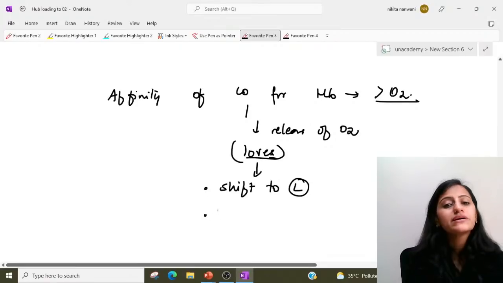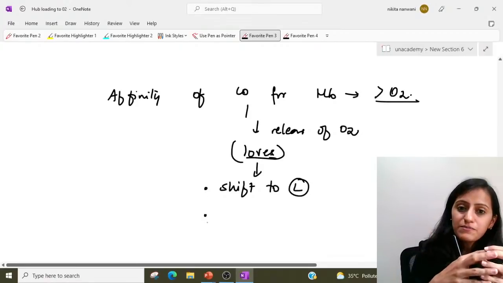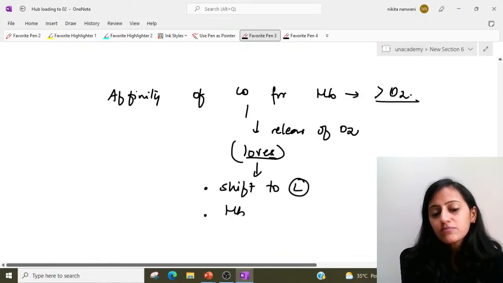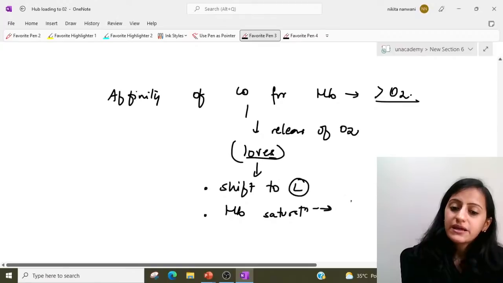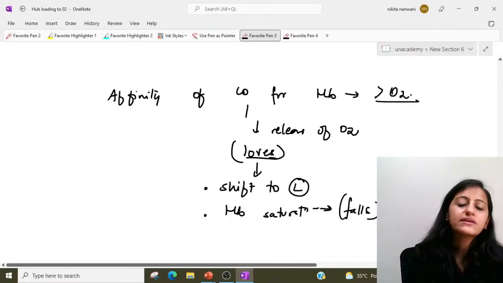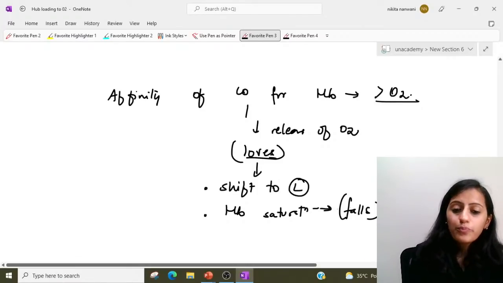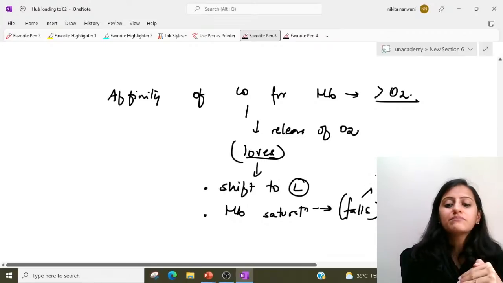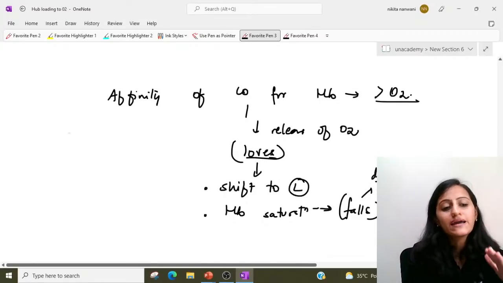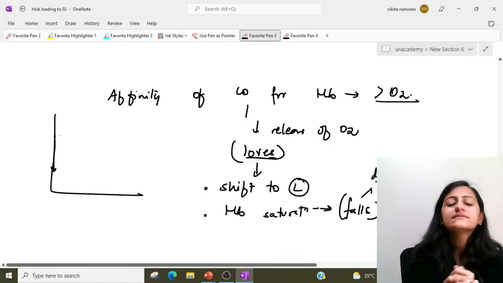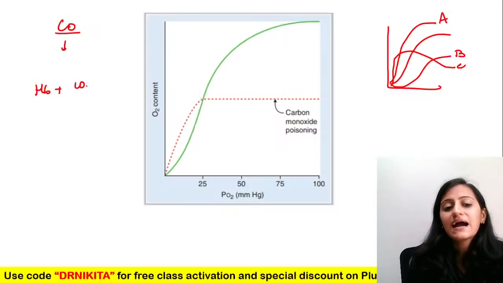What else is it doing? Because now carbon monoxide binding does not allow the oxygen to bind, what happens to the hemoglobin saturation? The hemoglobin saturation falls, because now oxygen cannot bind to hemoglobin. So the curve will come down, because saturation is on the y-axis in your dissociation curve. So this causes the shift downwards and leftwards.